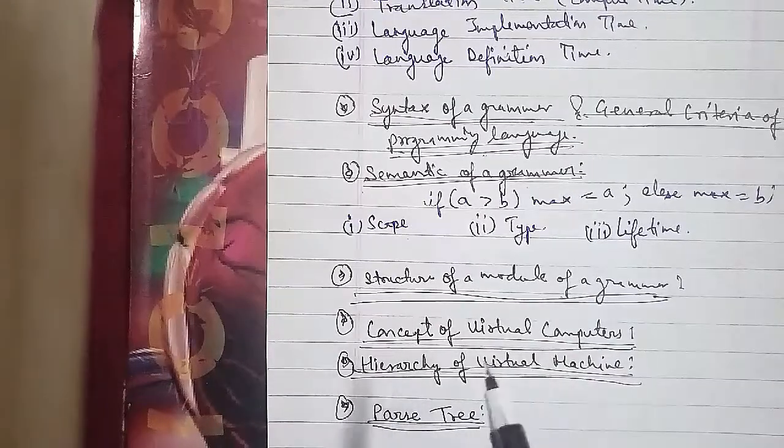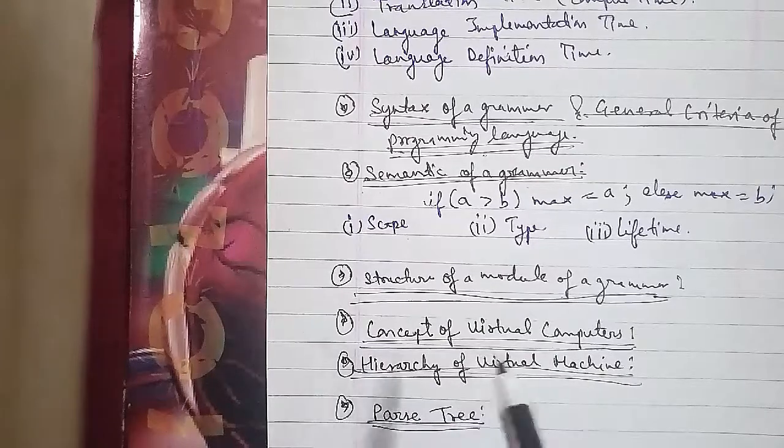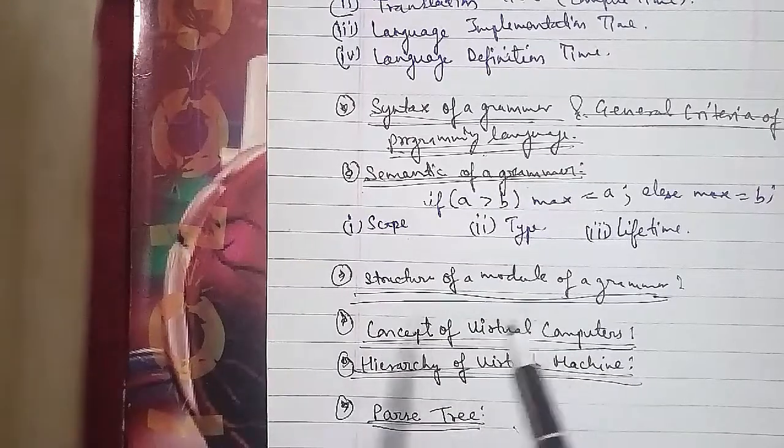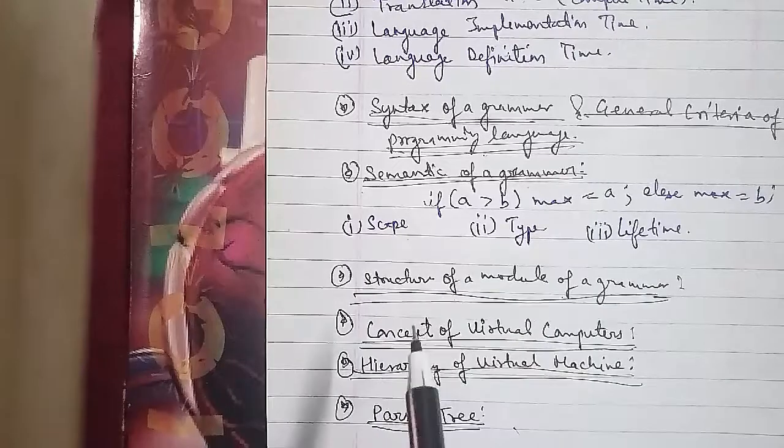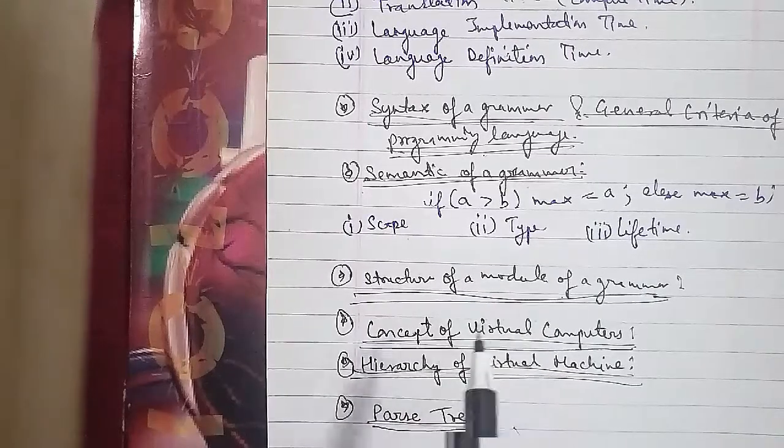Now we'll discuss ambiguity in context free grammar: what do you mean by an ambiguous grammar, explain. This has also been asked for 5 marks.